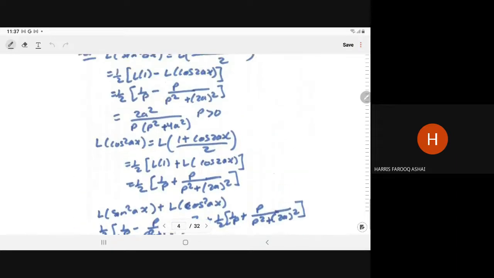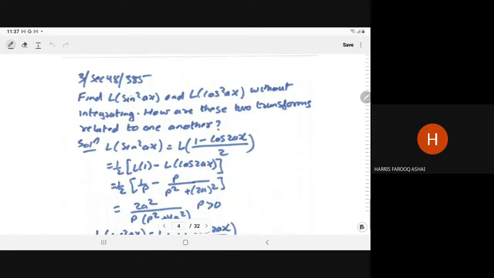So now find the Laplace of the sine square ax. First, we are writing the Laplace transform of the elementary functions. Then we solve the differential equation using the Laplace transform. First, we are learning here how to compute the Laplace transform of the elementary function. So here you have to find the Laplace of the sine square ax and the Laplace transform of the cos square ax without integrating, without using the definition.